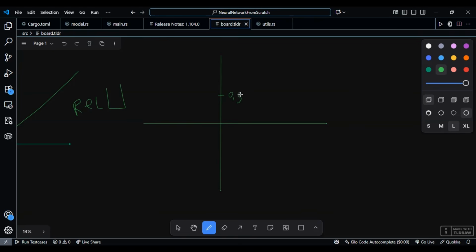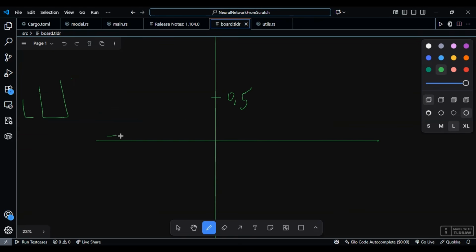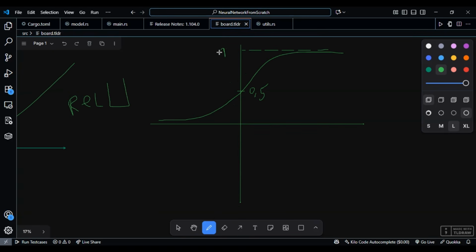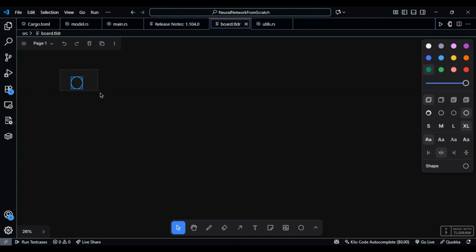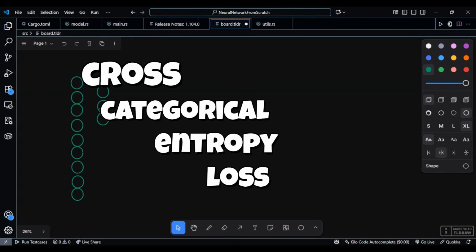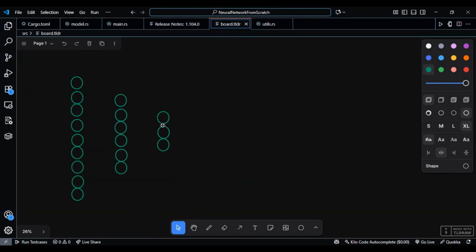Finally, we add Softmax to convert our network's raw output into probabilities. It takes any set of numbers and turns them into values that sum to 1, perfect for how confident I am that this is a cat versus a dog. To train our network, we need to measure how wrong we are. Cross-categorical entropy loss does exactly that. It gives us a number that gets smaller as our prediction gets better.